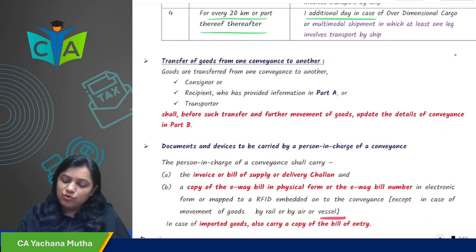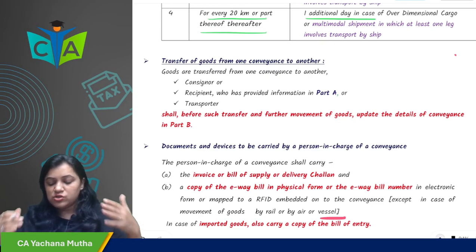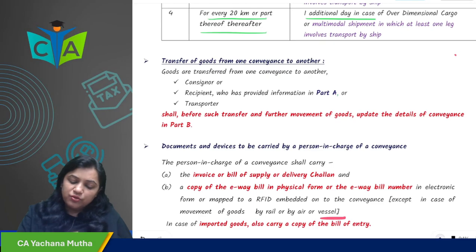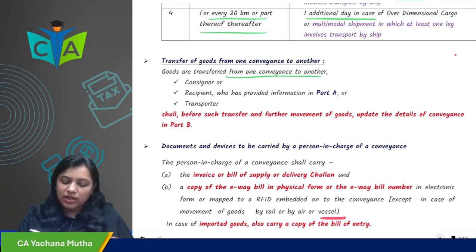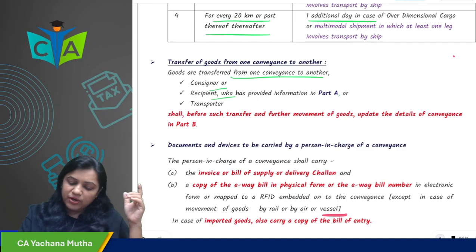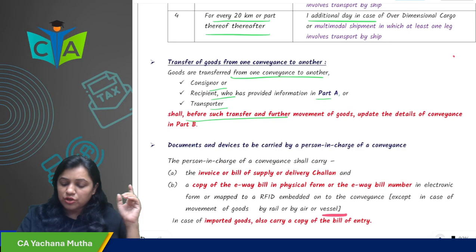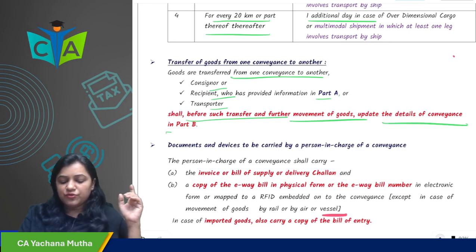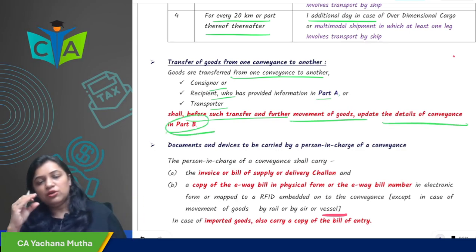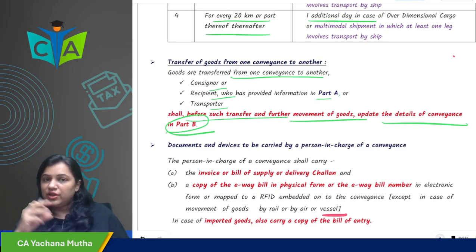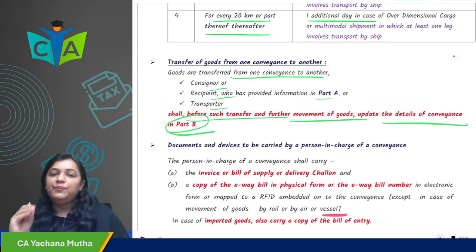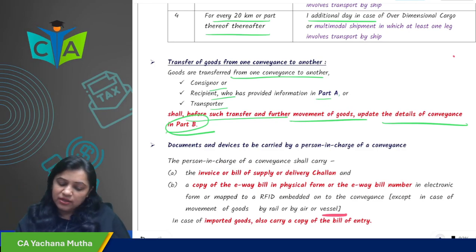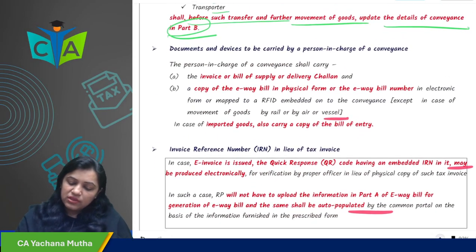Then transfer of goods from one conveyance to another. Now if I have to transfer the goods from one conveyance to another, what do I have to do? If the goods are transferred from one conveyance to another by either the consignor, the recipient who has provided the information, or the transporter, then before such transfer and further movement, update the details of conveyance in Part B. In Part B, you have to update the vehicle details. Whenever you are transferring the goods, you have to update the details in Part B.